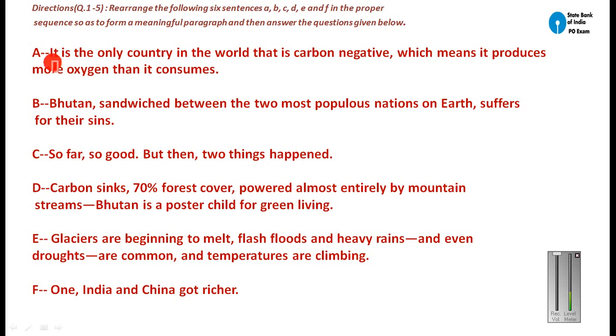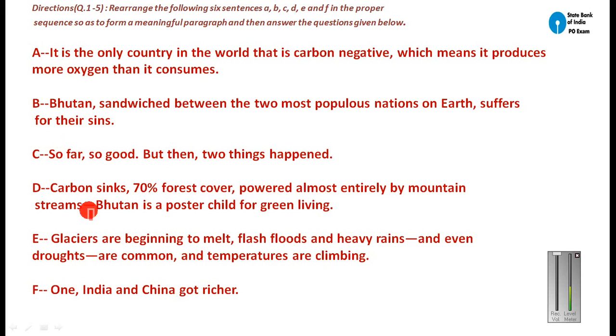So this is the first sentence: Bhutan is the only country, a poster child for green living. Through these words you can have a rough idea that this passage is talking about the green environment, or greenhouse effects, and environmental issues. The first and most important thing is to figure out what could be the opening sentence or title sentence.